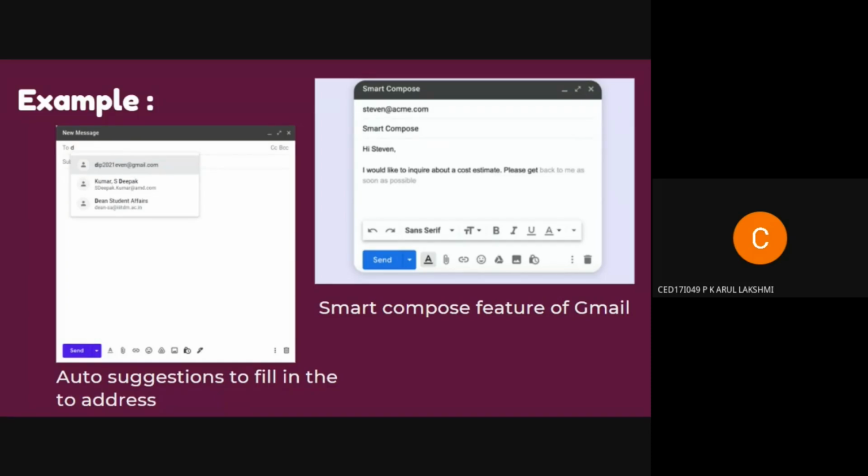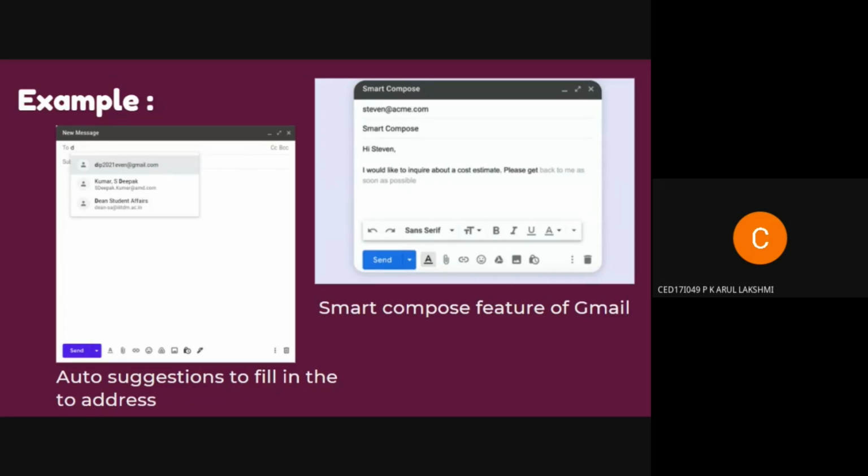And while typing in the to address, it also gives auto suggestions of email addresses from its history, from the user's chat history, or from the user's contacts and so on. So as a user, it reduces the effort that I need to put in to complete the address. And now we have the smart compose option as well, where it automatically tries to fill in the sentence that we are trying to frame. And now we've got the smart reply option as well.